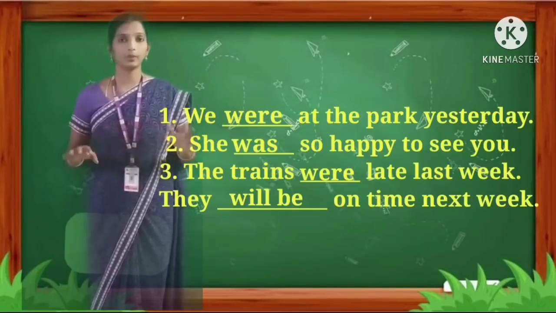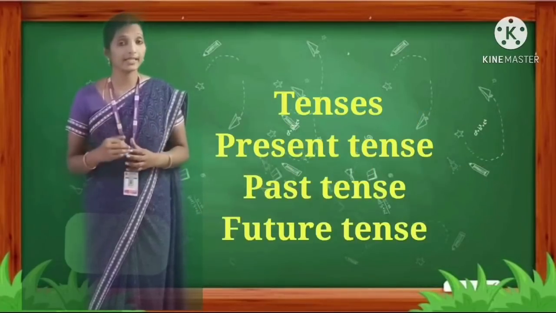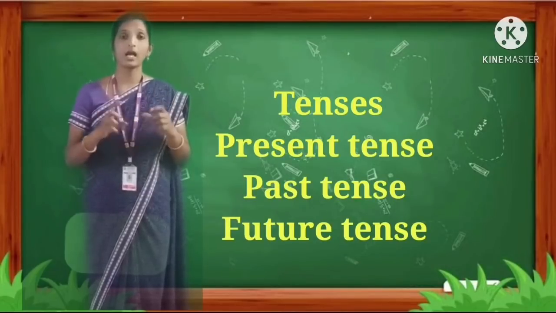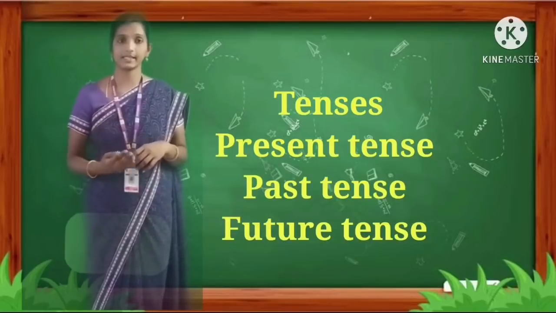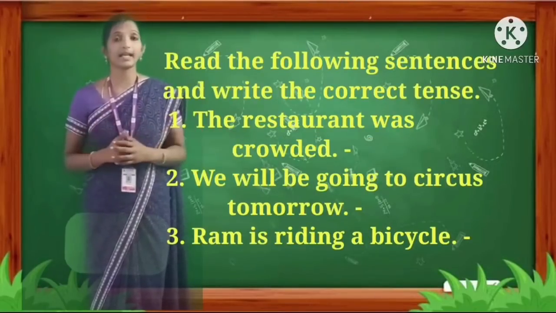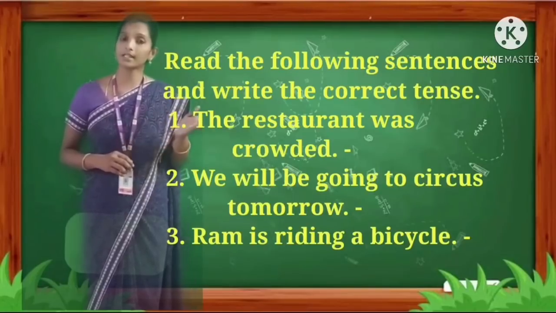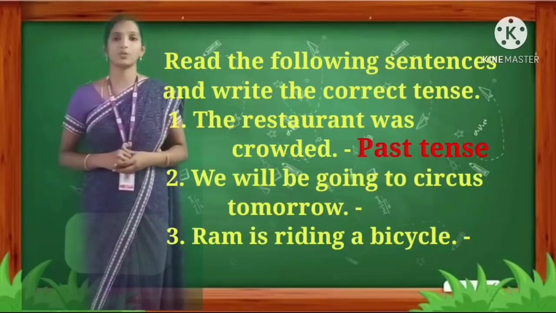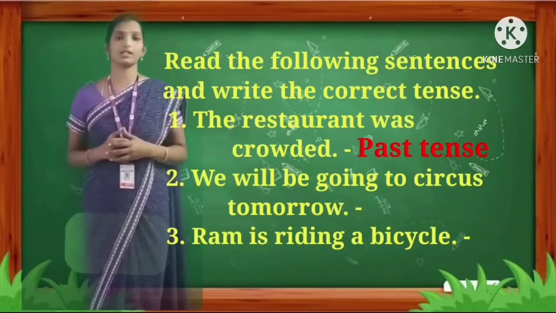Okay, now we are clear with am, is, are, was, were, will be. Now next we shall move on to tenses. We know there are three types of tenses: present tense, past tense and future tense. I am going to tell you the sentence and you are going to tell me what type of tense it is. Now read the following sentences and write the correct tense. First one, the restaurant was crowded. Was crowded. Yes, it is past tense. Very good.